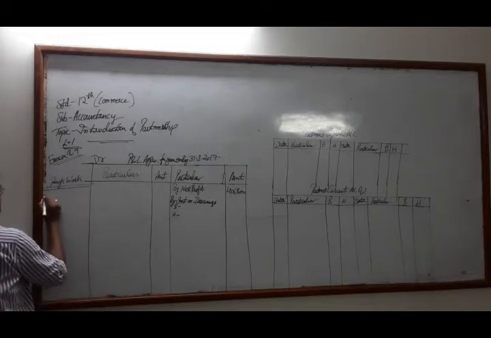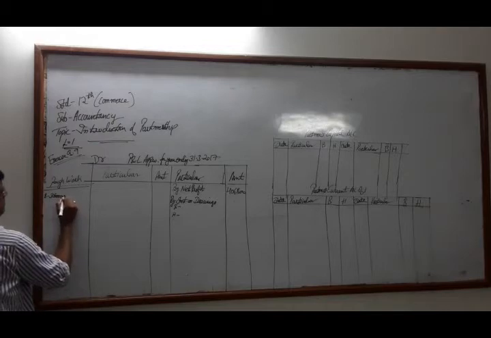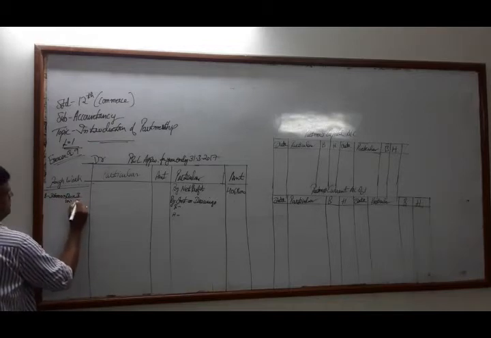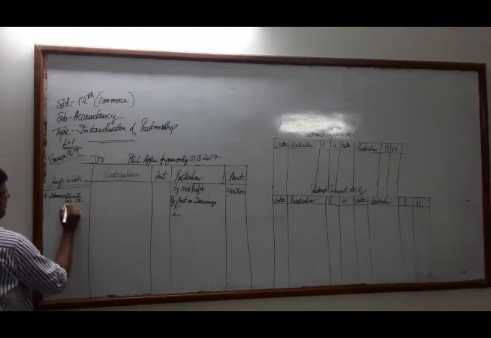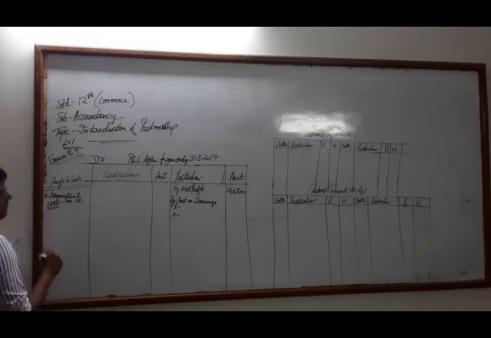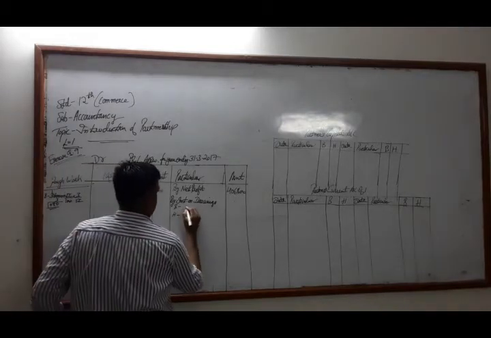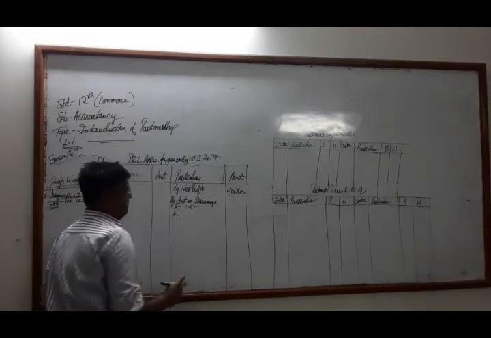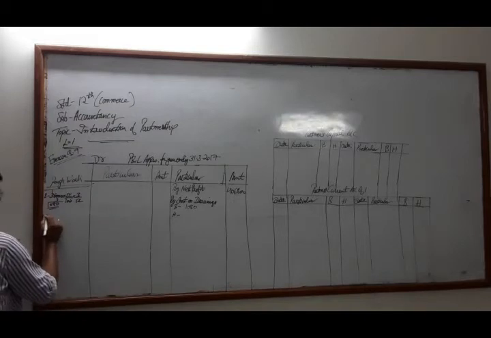So Bhadresh, 36,000 at 12% for 3 months. So if we calculate, 1,080 rupees is the interest on drawings calculated for Bhadresh.